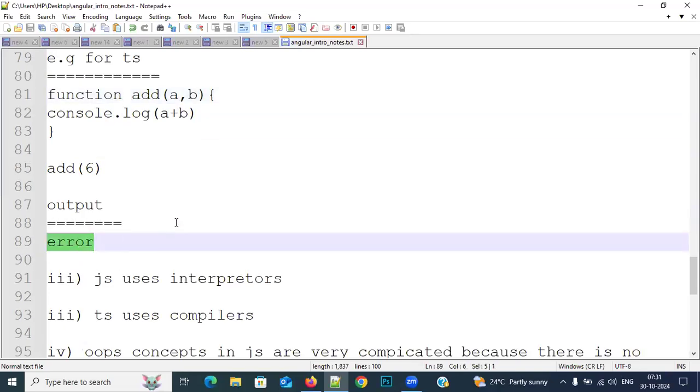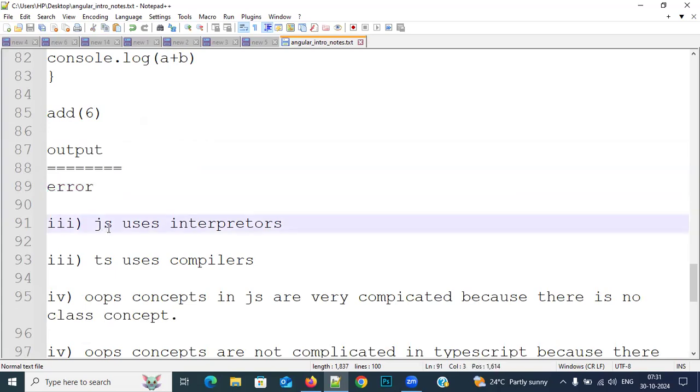Perfect. Then the third difference is that JavaScript uses interpreters and TypeScript uses compilers. Sir, why do we need to use these interpreters and compilers? What are they?